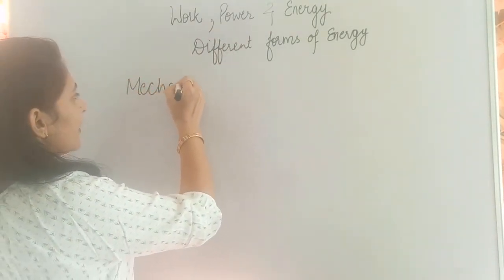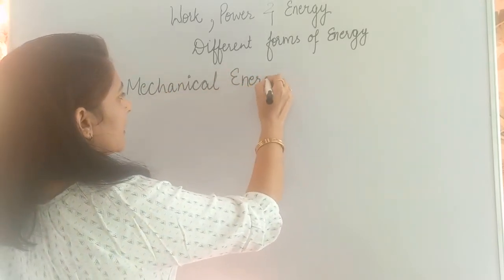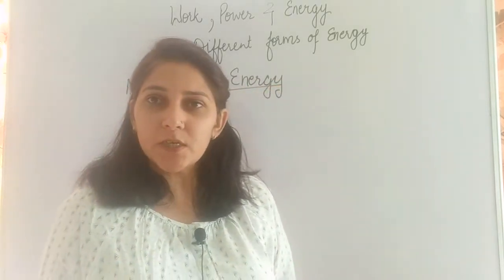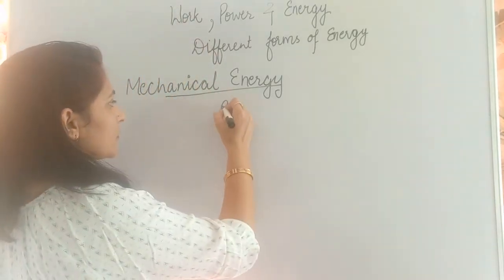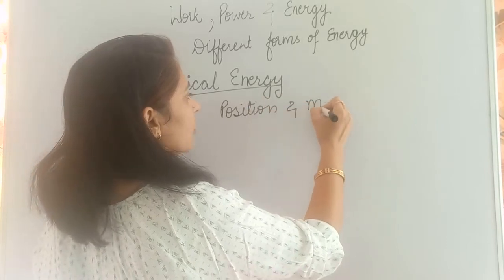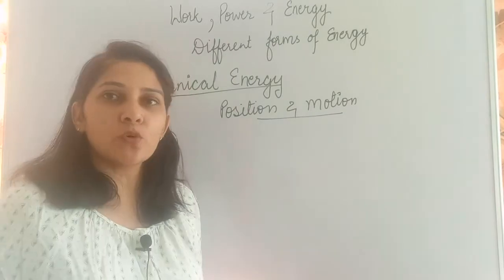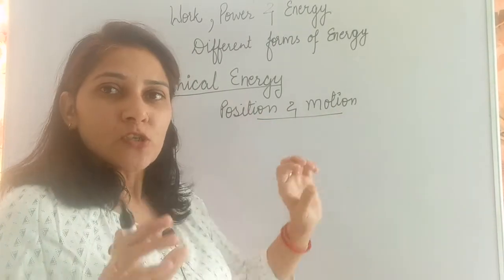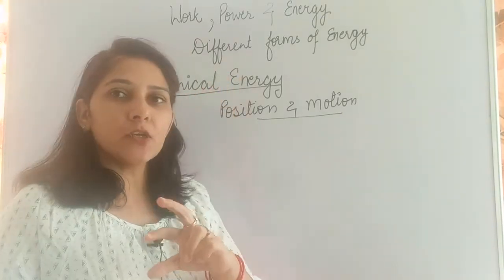I hope everybody is aware of the definition of mechanical energy. Mechanical energy is what? It is the form of energy because of the position and motion of the object. That means two factors are in consideration over here. One is due to the position of the object and second is the motion. So depending on these two, we are dividing this mechanical energy into two parts.